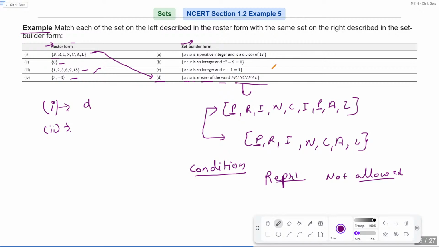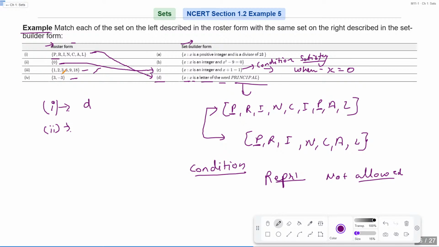So only it is possible when x is equals to 0. ओके. जब जब आपका x 0 होगा तभी ये कंडीशन सेटिस्फाई हो सकती है. Is that clear? So that's why we can say that B will match with C.